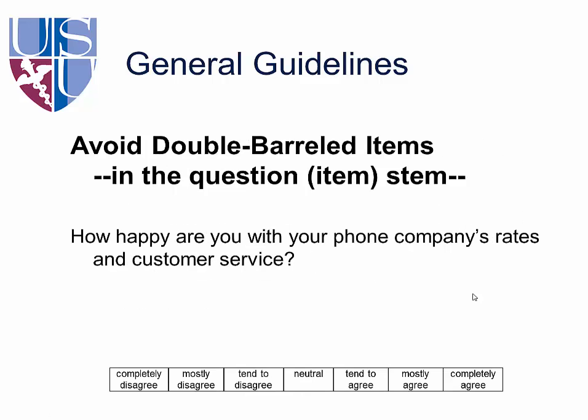Double-barreled items. This is the most common mistake that people make when they're creating surveys. They write double-barreled items, and this is because a lot of times we talk with ands and ors. So here's an example. How happy are you with your phone company's rates and customer service? Well, those are two different things, right? Rates and customer service. So if somebody answers completely happy, what does that mean? What are they happy with, the rates or the customer service?